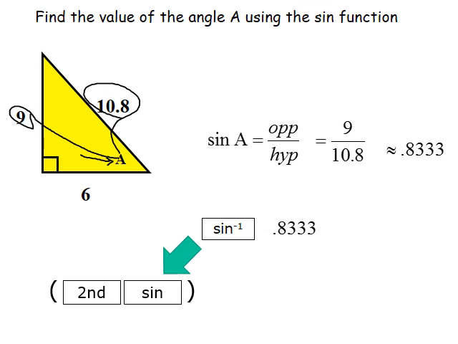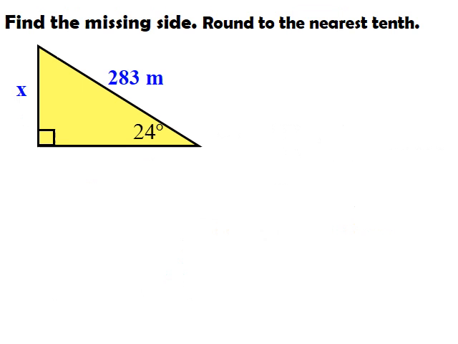Then you type your answer, 0.8333, and hit the equal sign. We'll be able to figure out what the angle A is equal to in this problem, and it's 56.44. So therefore, our angle A is equal to 56.44.